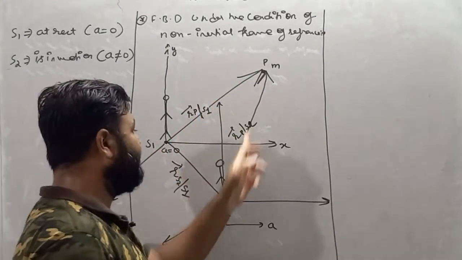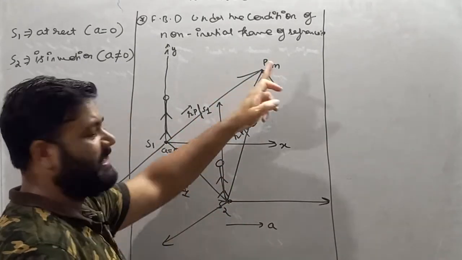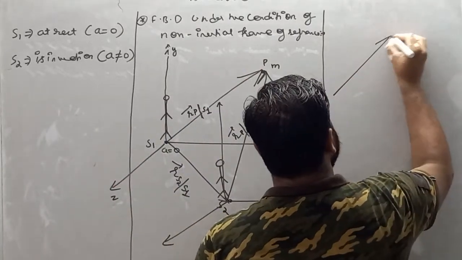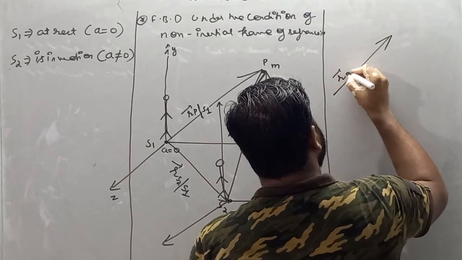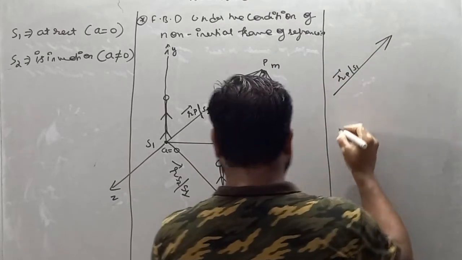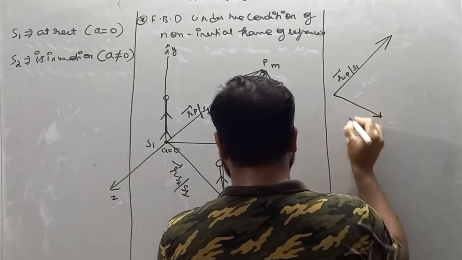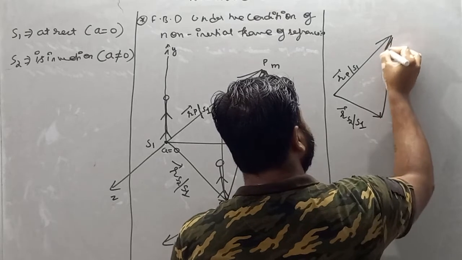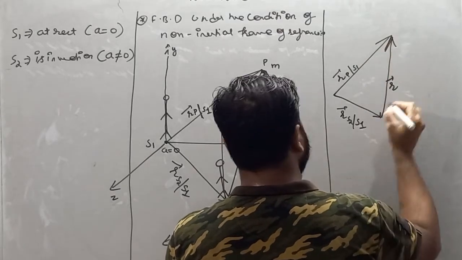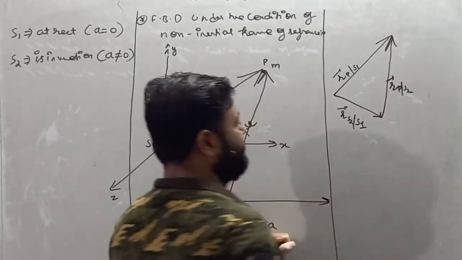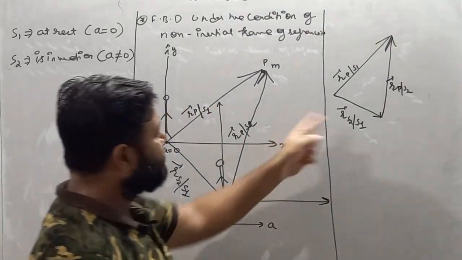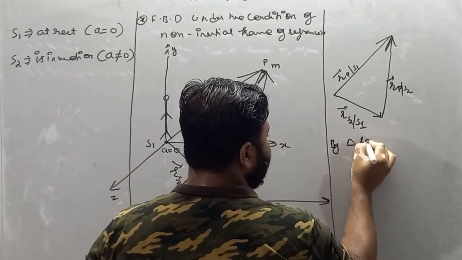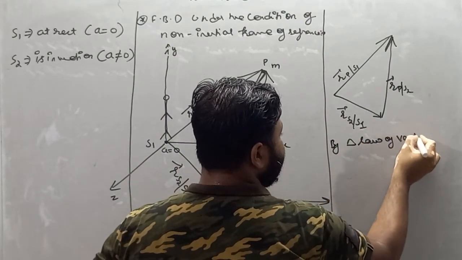Now see my dear student, here we form a triangle whose all three sides are vectors. It is like this. This is basically the position vector for P drawn by S1. This is the position vector of S2 drawn by S1, and here it is the position vector of P drawn by S2. So this forms a triangle whose all three sides are vectors. So I'll apply the triangle law of vector addition.